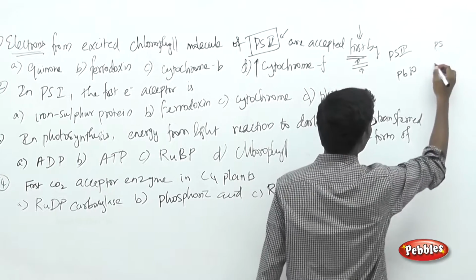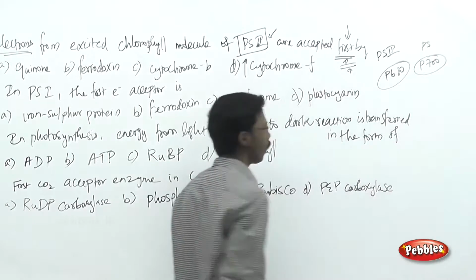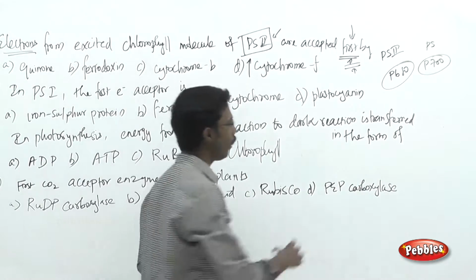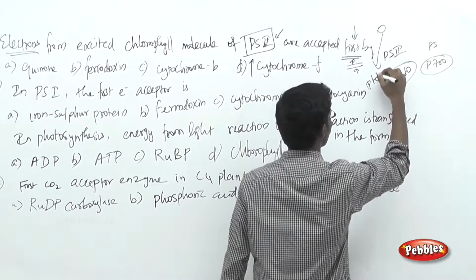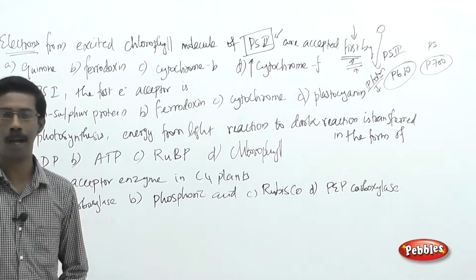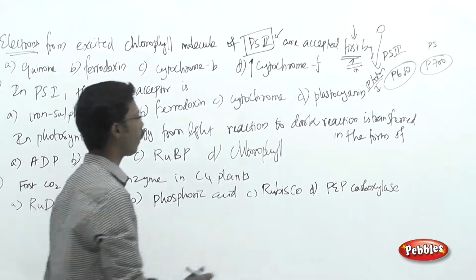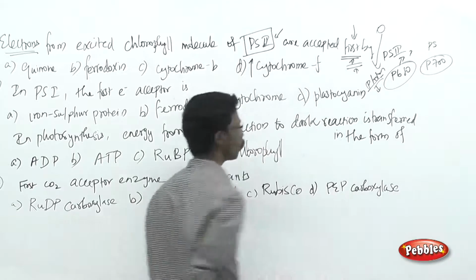In PS1, it contains the P700 chlorophyll system. Here the sunlight energy is absorbed in the form of photons, and then molecular excitation happens, and the excited molecule releases the electrons, and the electrons will be accepted by. Okay, this is where the question arises.